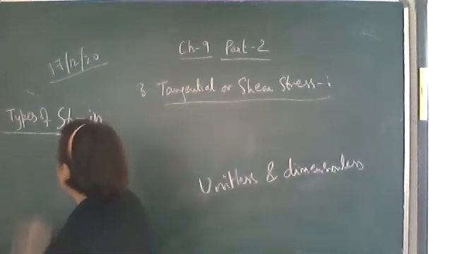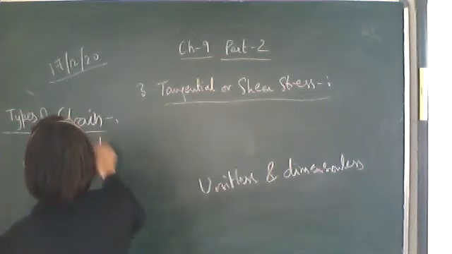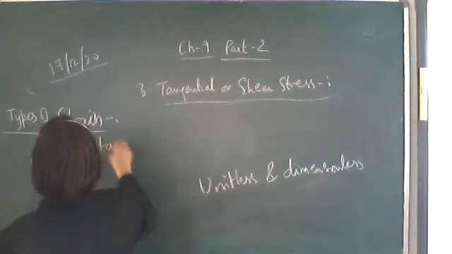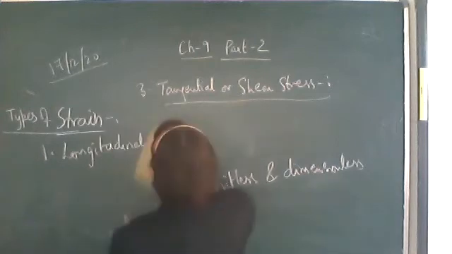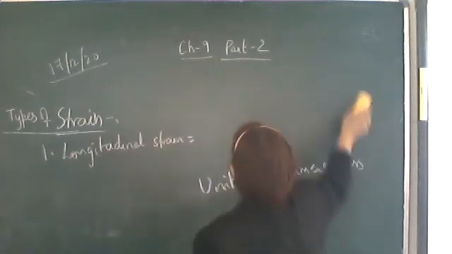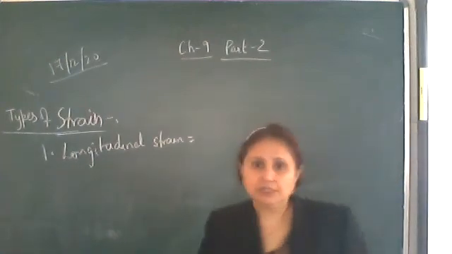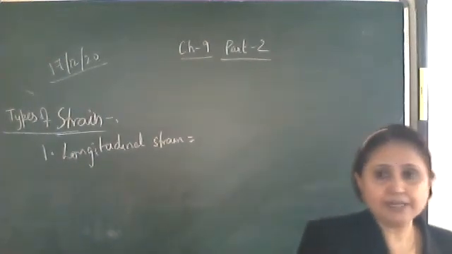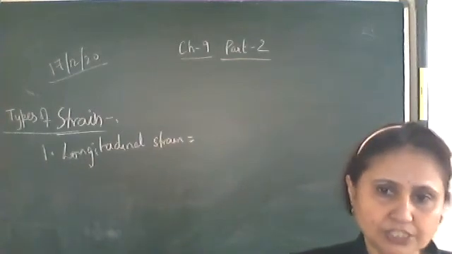Write the first one, longitudinal strain. Longitudinal strain will be defined as the ratio of the change in length to the original length.